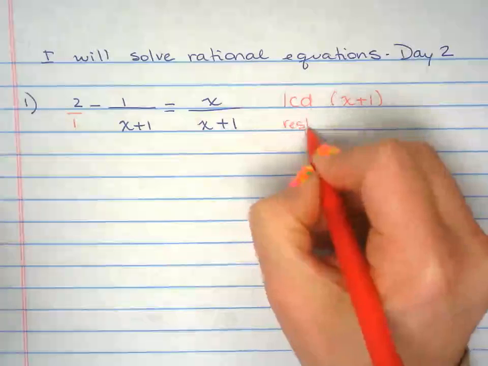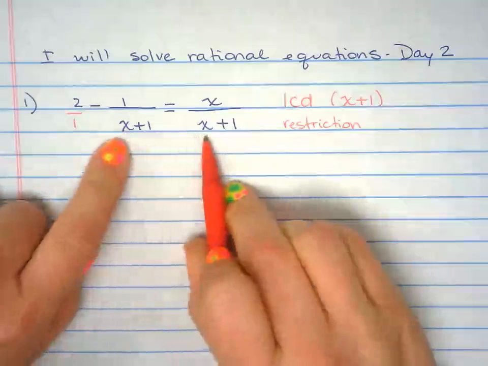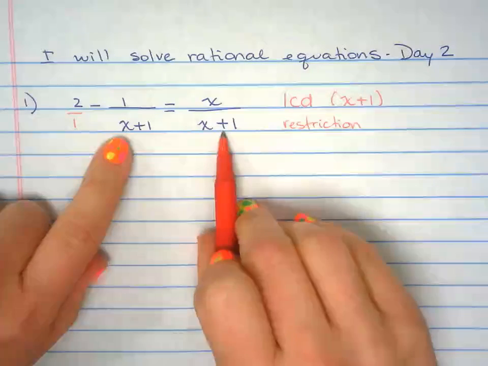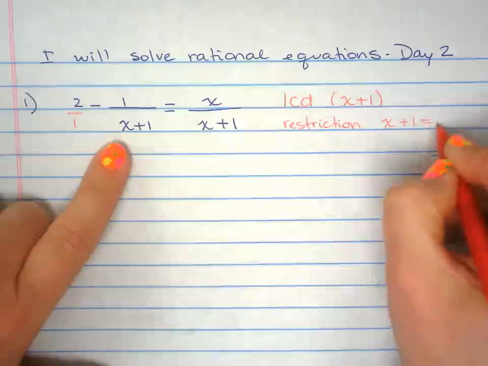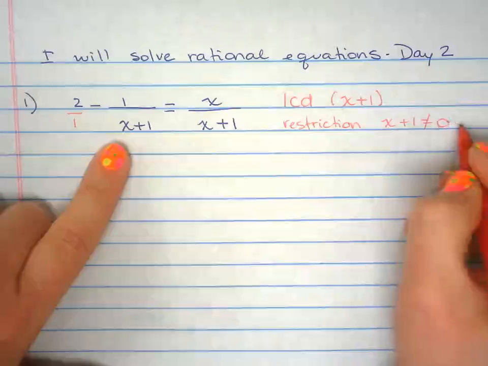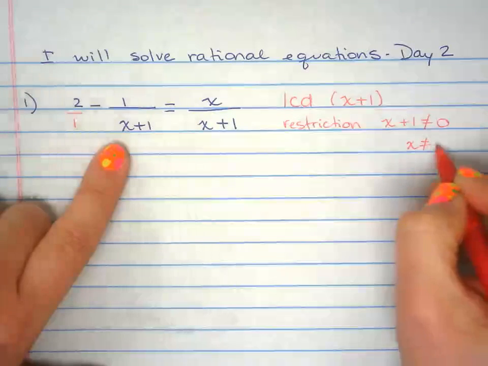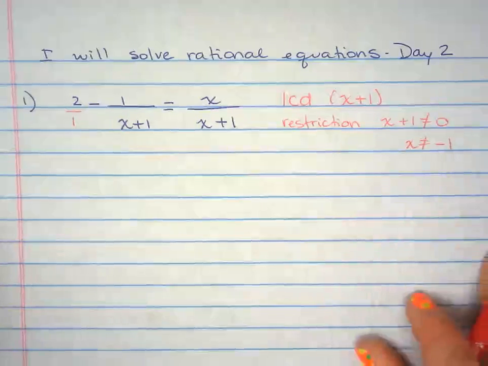Now my restriction will be whatever x makes the denominator equal 0. So if I get x plus 1 equals 0, I'm looking for something different than 0. Minus 1 to both sides, so x must be different than negative 1. Here's my LCD, here's my restriction.